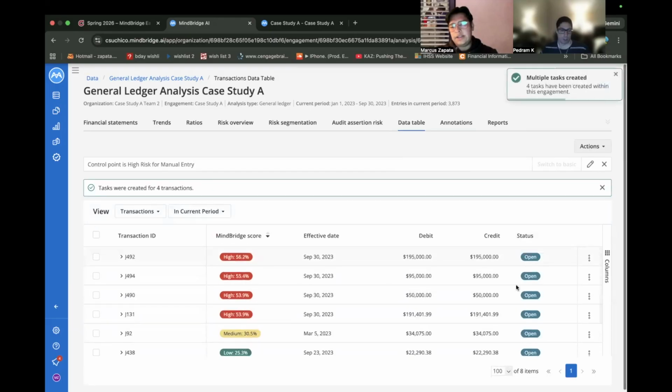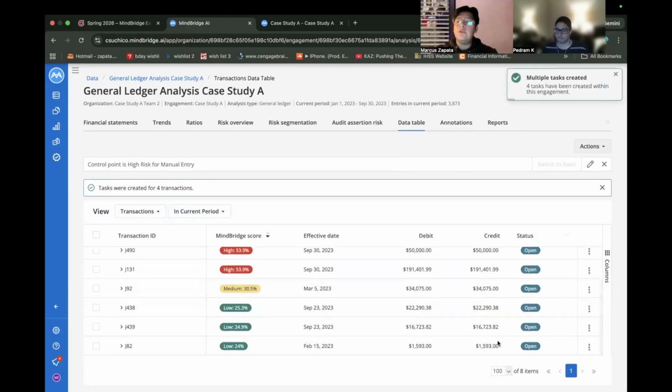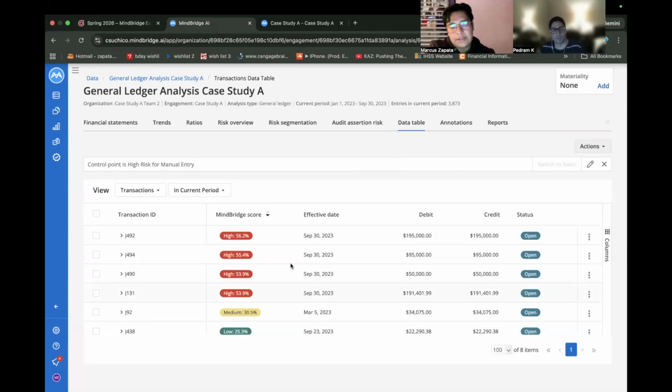Now we see that all the statuses are open, and this is something that we'll check once we get to the audit. All right, so before we export this, we're just going to take a quick look at the highest scores that we have through MindBridge. And we see transaction ID J492, 494, 490, and J131. The two that really stand out the most are the ones for 195,000 as well as 191,401 and 99 cents.